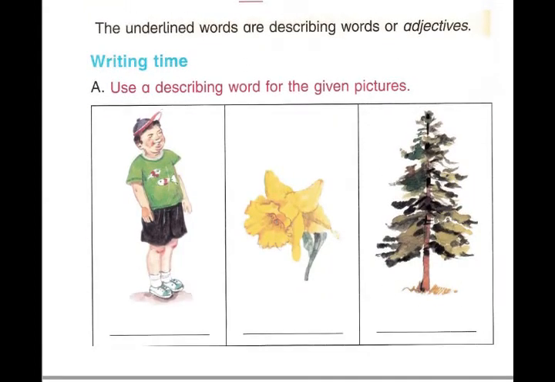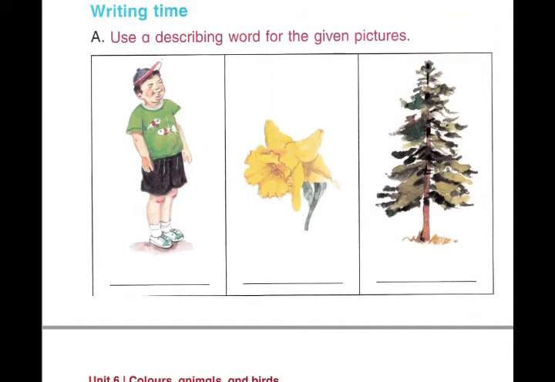Now it's writing time. Hold your pencils and start writing. Use a describing word for the given picture. A fat boy.